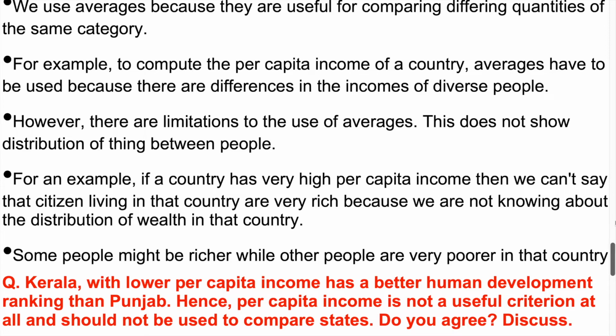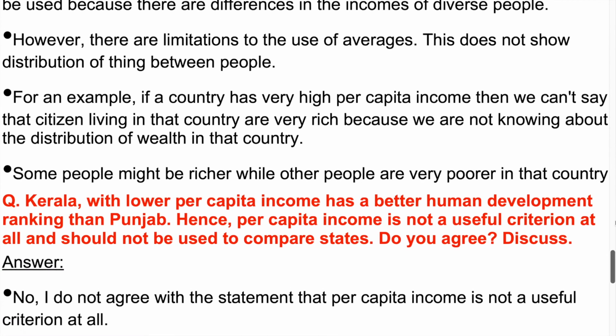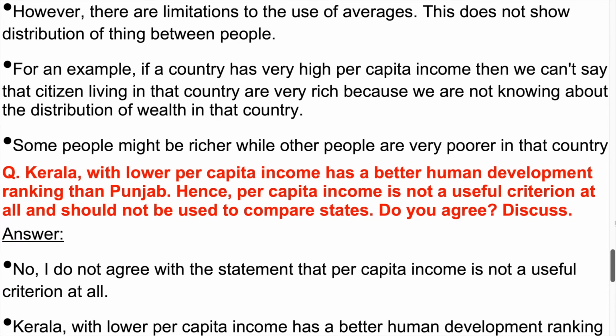This does not show distribution of things between people. For example, if a country has very high per capita income, then we can't say that citizens living in that country are very rich, because we do not know about the distribution of wealth in that country. Some people might be richer while other people are very poor in that country.